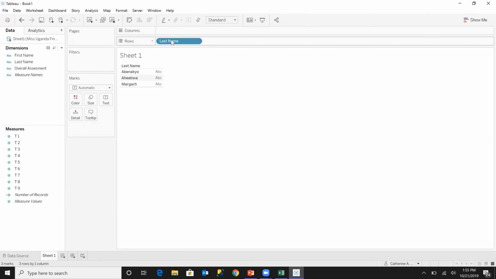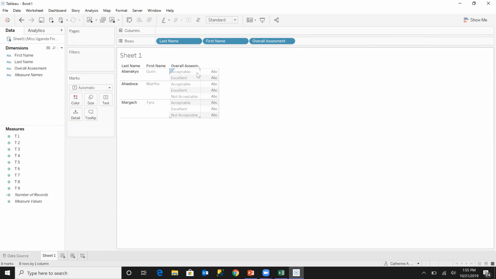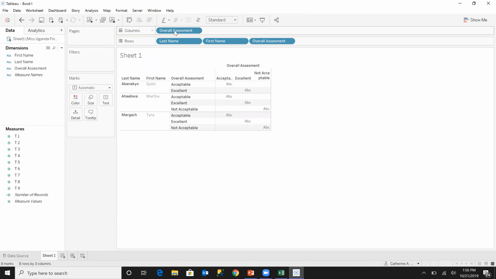I'll drag the last name onto the rows. I'll drag the first name onto the rows, the overall assessment as well. As you can see, we have all these criteria. We have acceptable, we have excellent, we have not acceptable. And then I would drag overall assessment onto the columns.